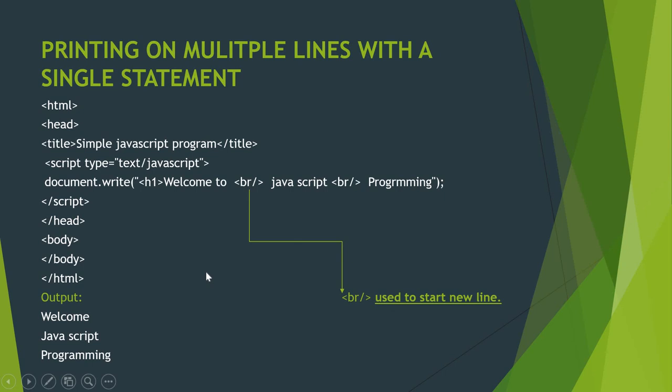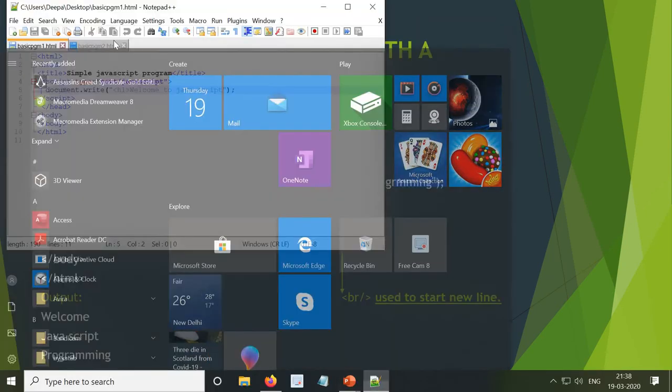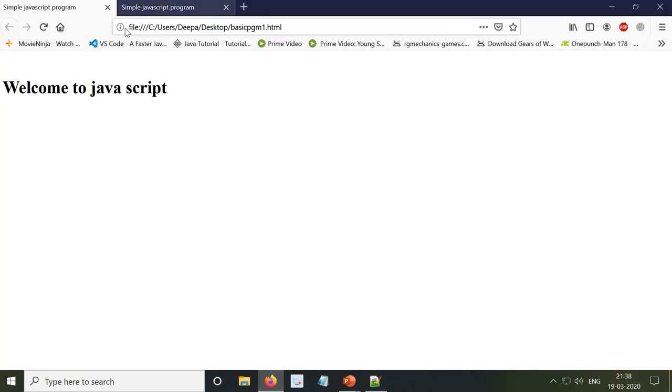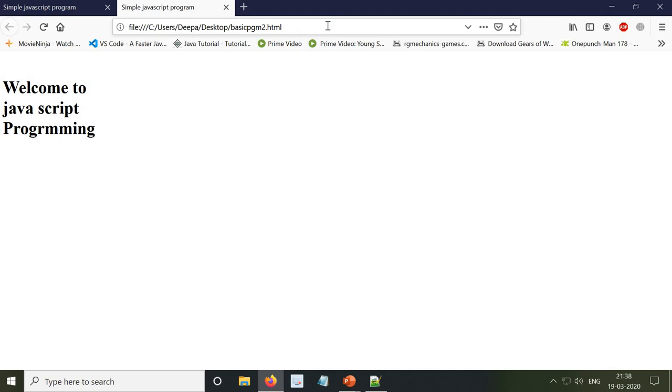Now let's see this in an example. In Notepad, I have typed the code, and in the browser we are typing the file name, mentioning the path here, and the output is printed on the web page. This is our web page. Welcome to JavaScript programming. So on new lines, the output is printed with the help of the break command.